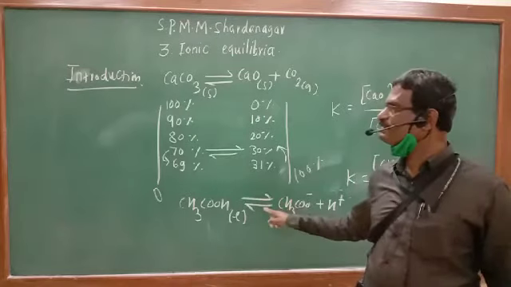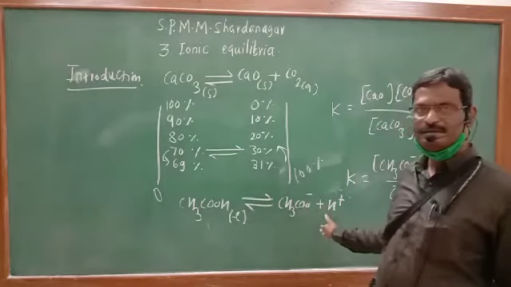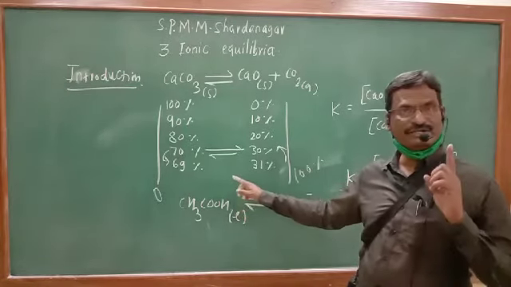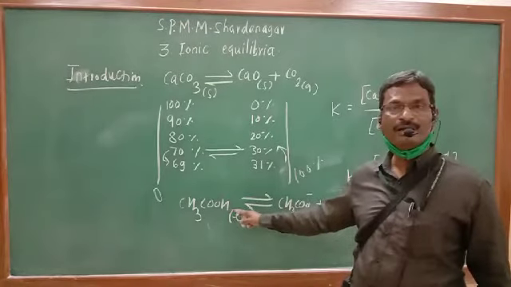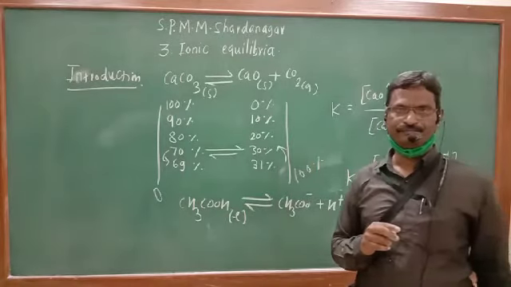And for that reaction, the equilibrium is present between the ions and the unionized part of the substance. The equilibrium existing between ions of the electrolyte and the unionized part of the electrolyte is known as ionic equilibrium. So you got it.